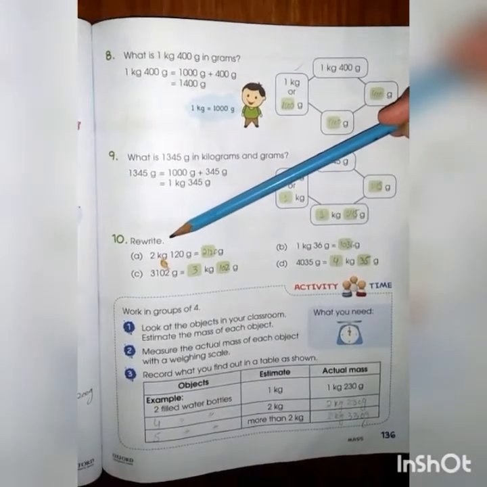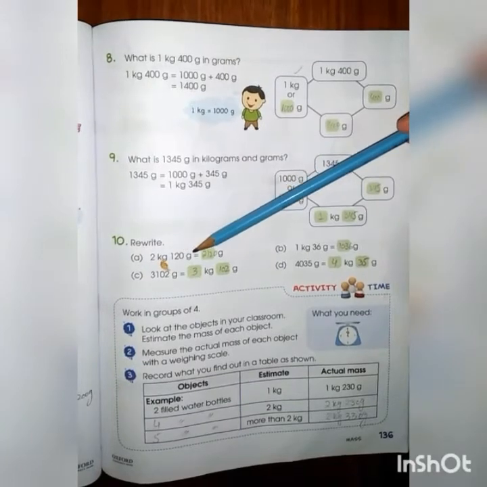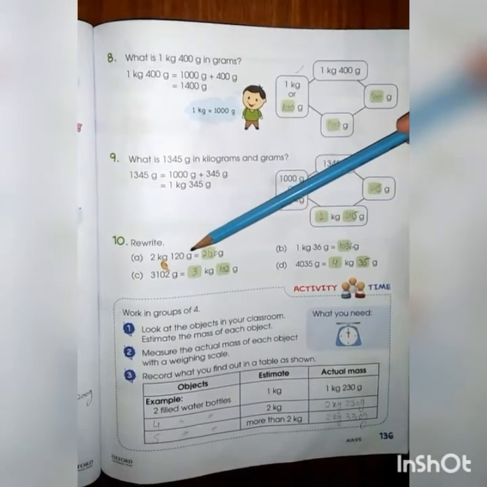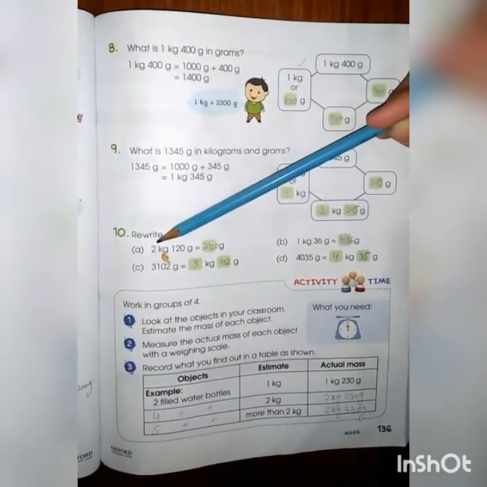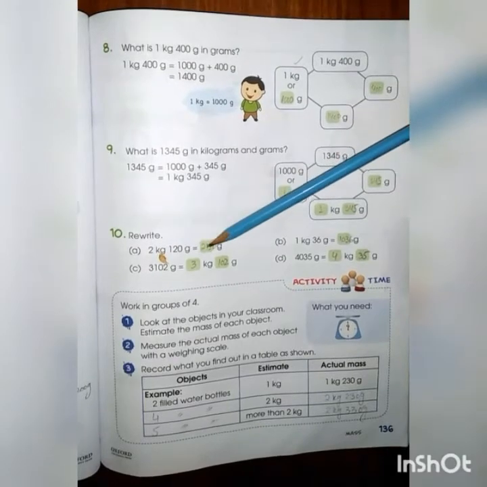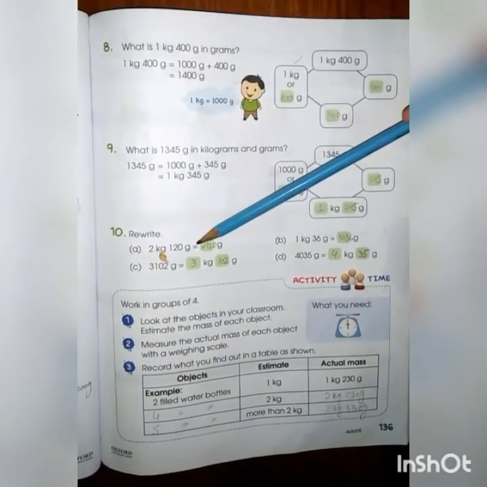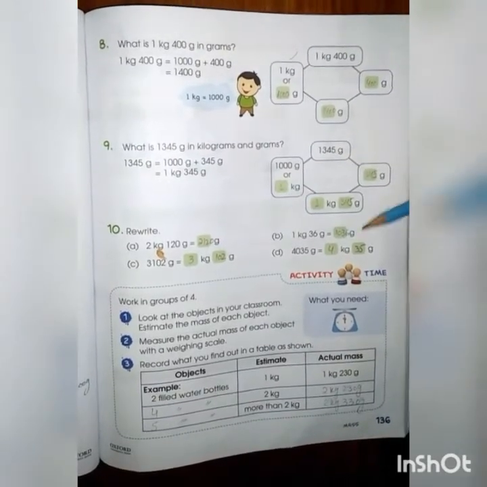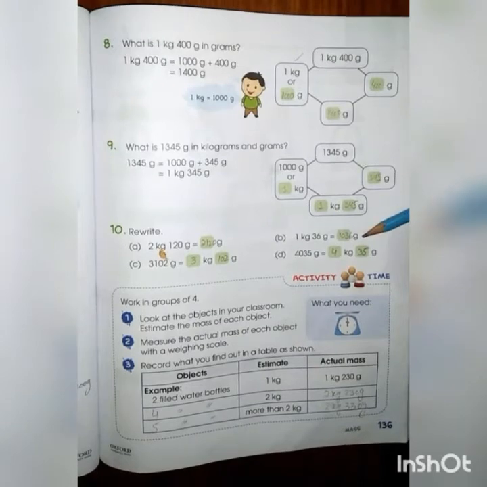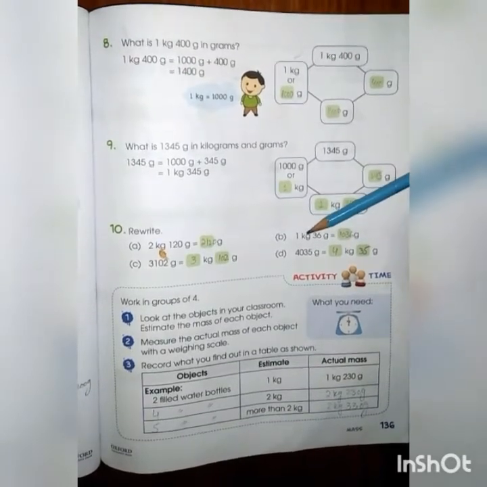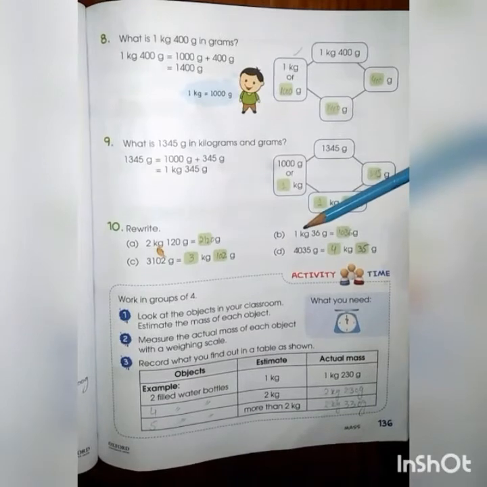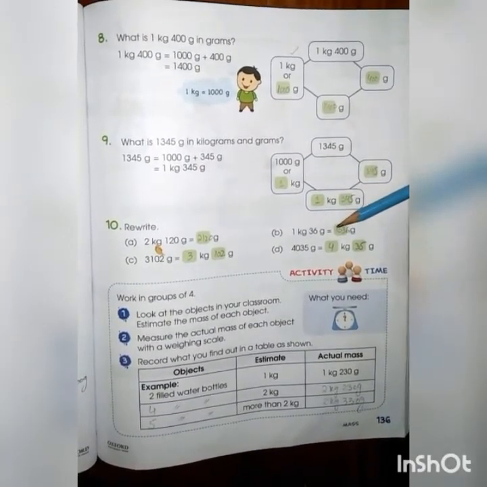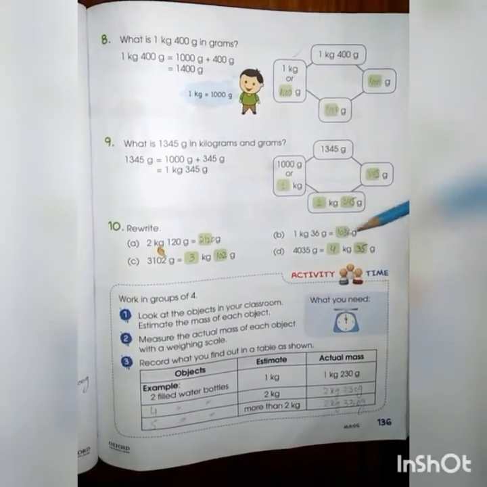Number 10. Rewrite 2 kg 120 gram, and we have to write 2 kg and 120 gram in grams. So we know that 2 kg is equal to 2000 gram plus 120 grams. So in total we have 2120 grams. B. 1 kg 36 gram. We know that 1 kg is equal to 1000 gram. So 1000 grams plus 36 grams, in total we have 1036 grams.